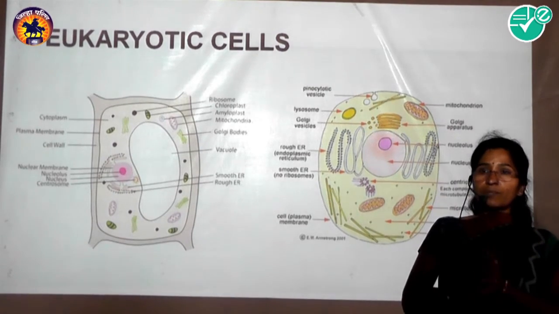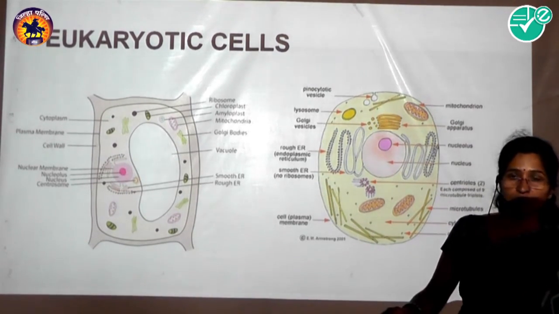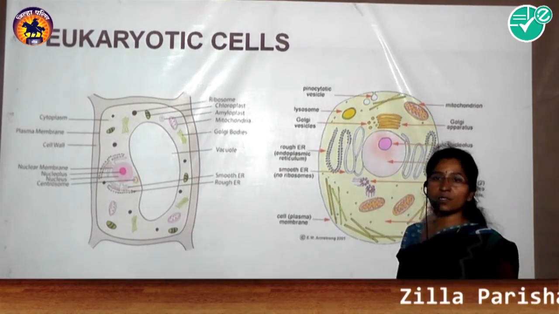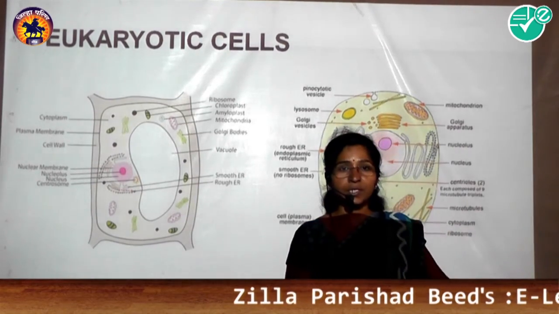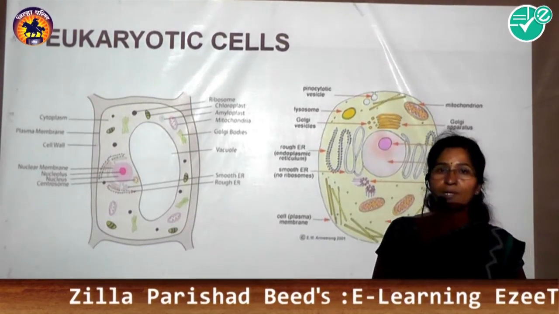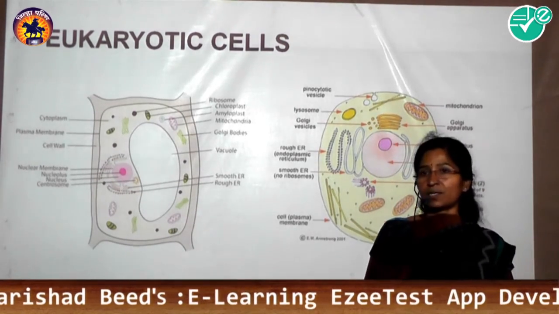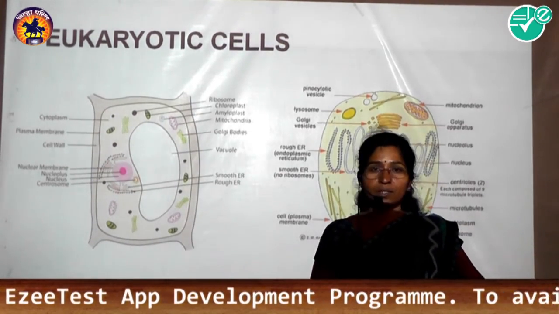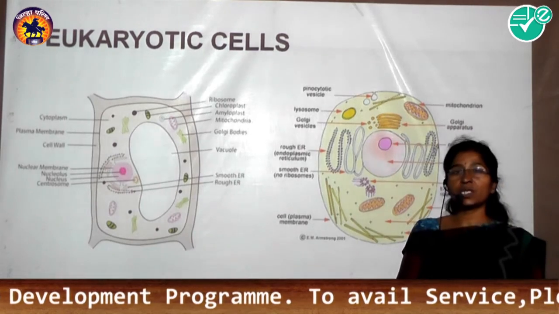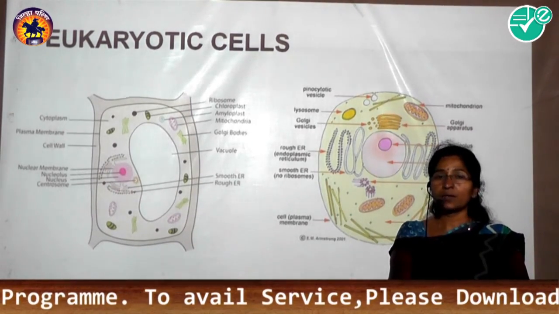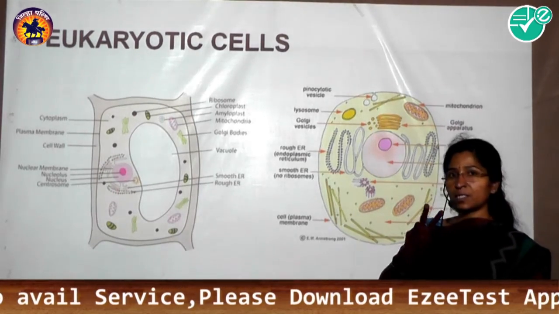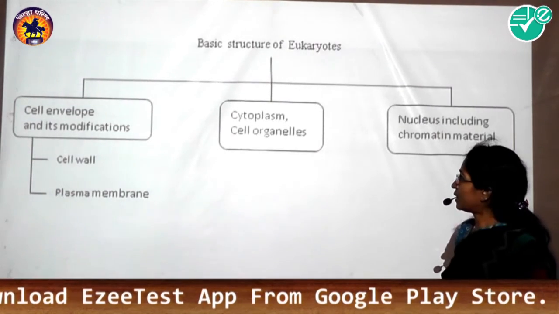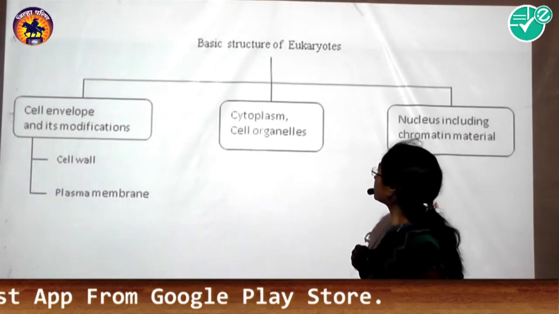The thickness of the plasma membrane is 75 angstrom units. If you observe the structure of the plasma membrane under the electron microscope, it is made up of 3 layers, or it is trilaminar: 2 layers of lipids and 1 layer of proteins. The lipid is especially phospholipid, and its arrangement is a phospholipid bilayer.